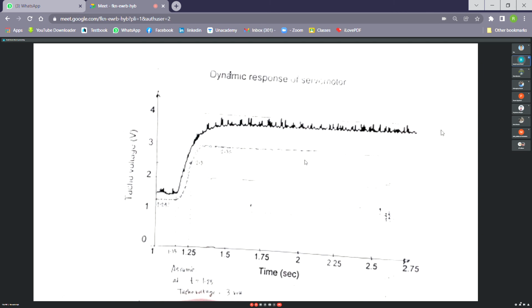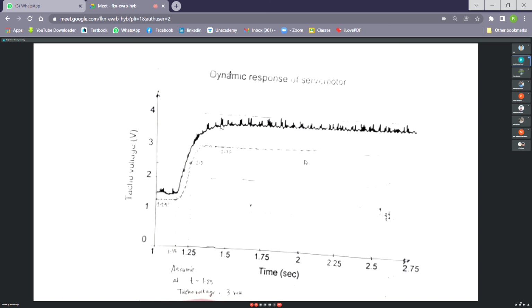If I neglect these noises, I can say that the response approximately looks like the step response of a first order system. So whatever we have learned from theory, in practice it is also the same.